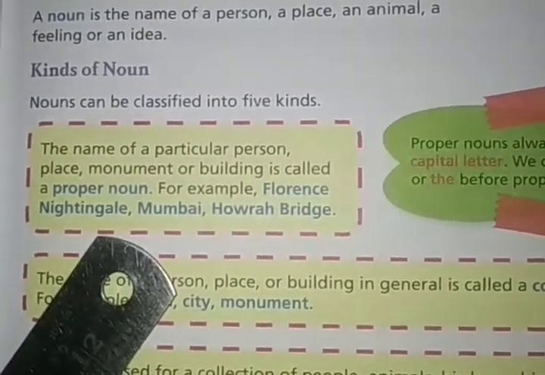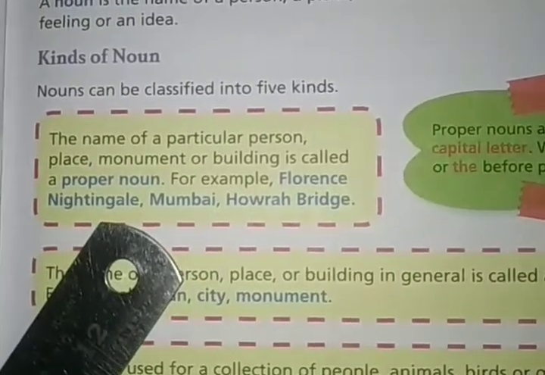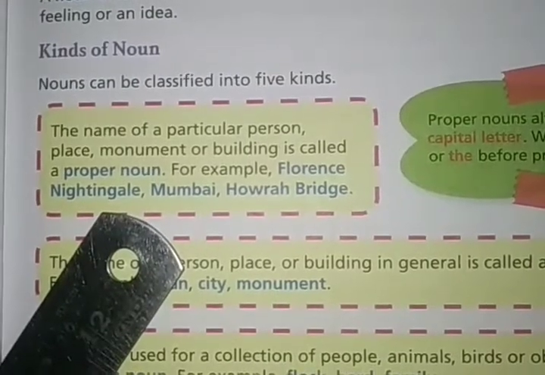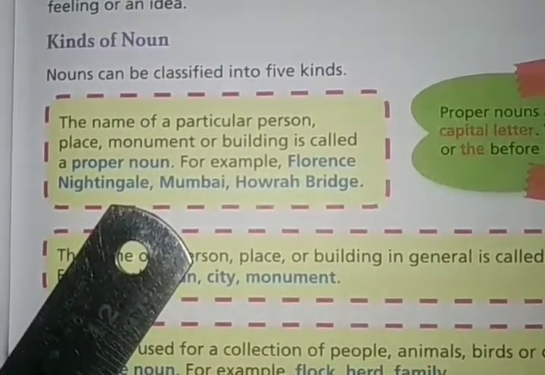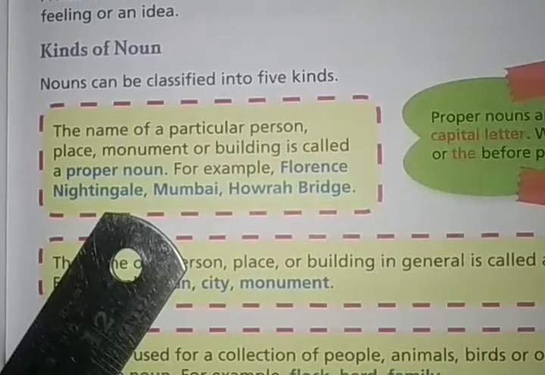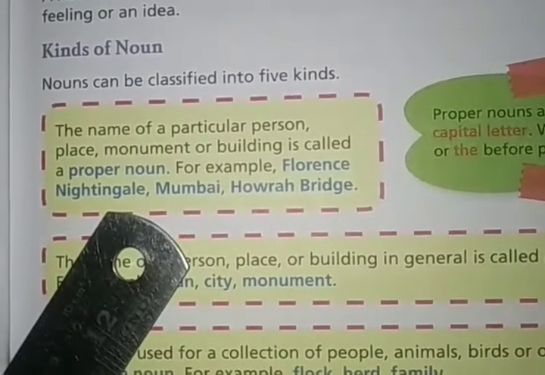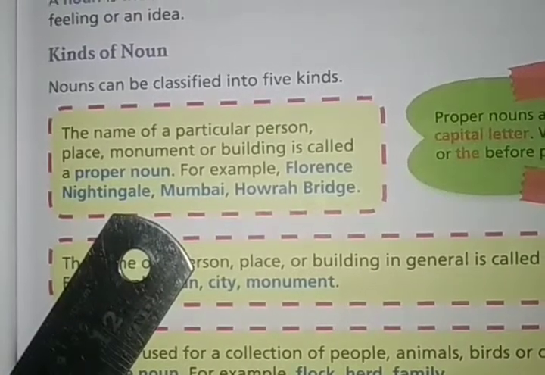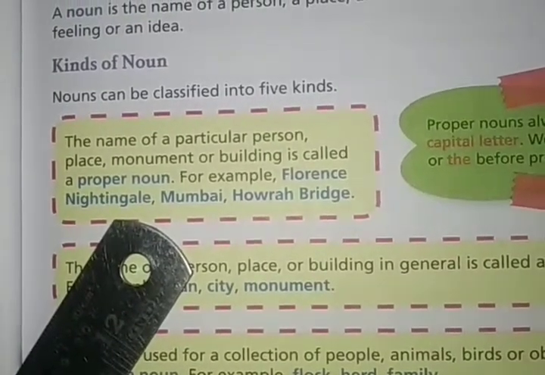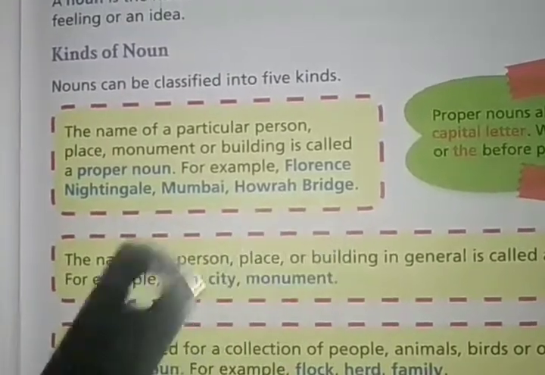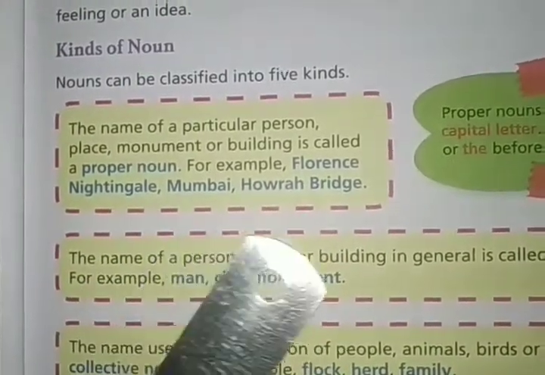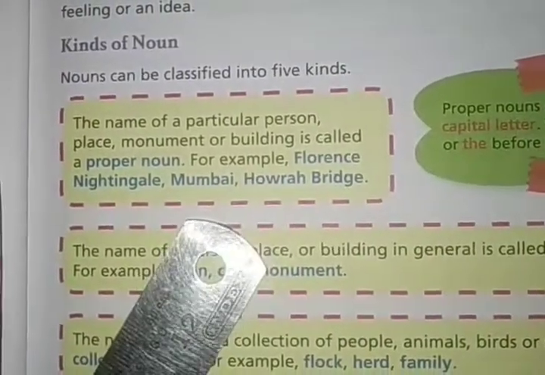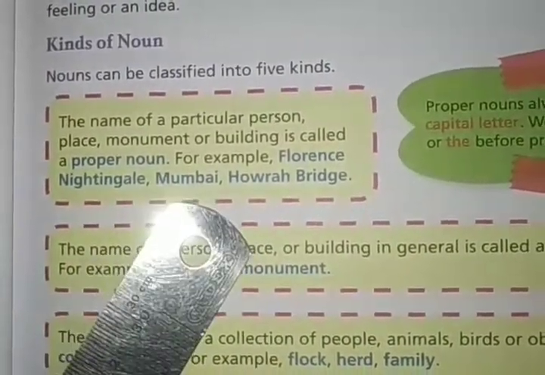And what is a proper noun? The name of a particular person, place, monument or building is called a proper noun. Any particular name, okay, which is not common or not in general for everyone. It's a particular name of a person or place or animal. Okay. So what are the examples? Florence Nightingale, Mumbai, Howrah Bridge. So look at the examples. These are the names of particular things.